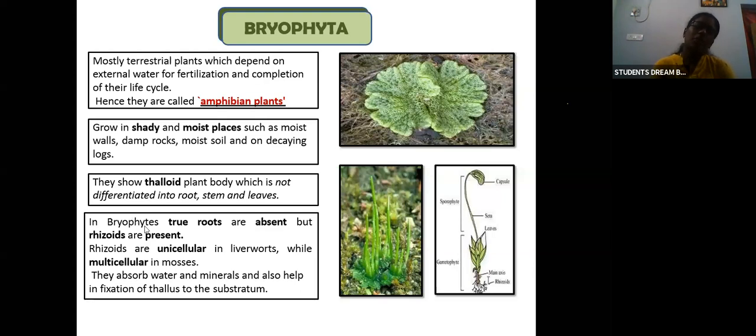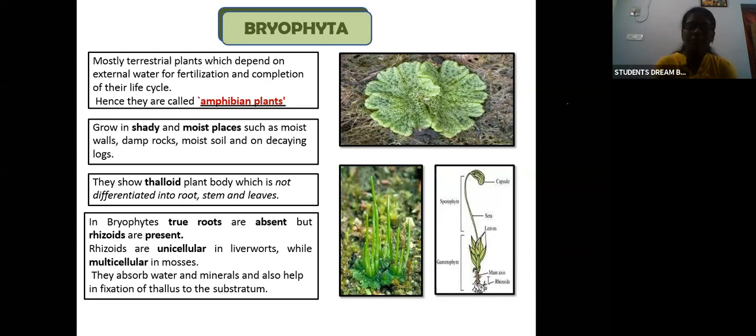Okay, so what about the roots? In bryophyta, true roots are absent. There are no true roots like other plants, but they have rhizoids. What are rhizoids? They are small root-like projections. That is known as rhizoids. So rhizoids will be present, but true roots will be absent. In liverworts the rhizoids are unicellular, but in mosses the rhizoids will be multicellular. Likewise, rhizoids also vary among different types.